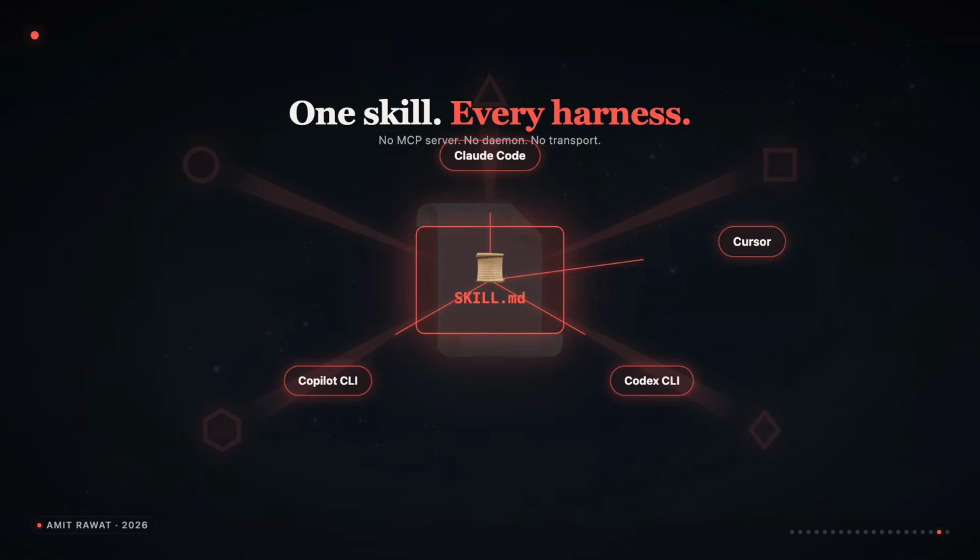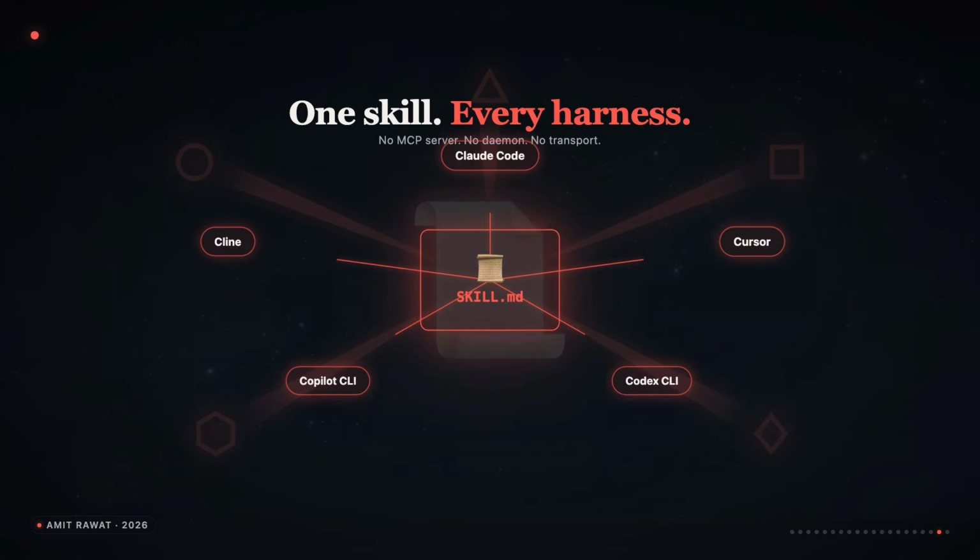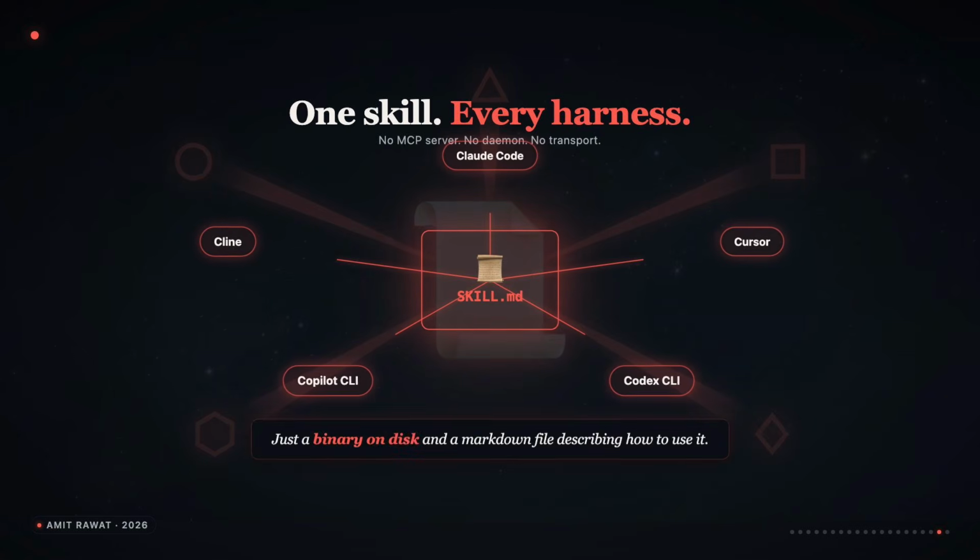GitHub Copilot reads it. Cline reads it. The agent does not care where it is running. Your laptop, a sandboxed cloud VM, a teammate's machine. There is no MCP server alive somewhere, no transport to break, just a binary on disk and a markdown file describing how to use it. That portability is the second hidden gift of this pattern.